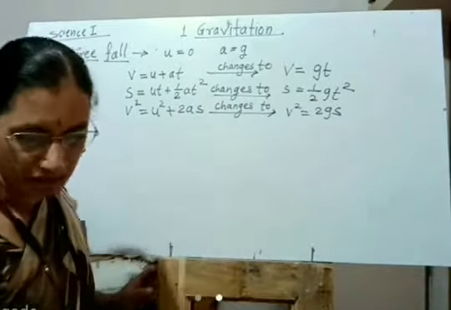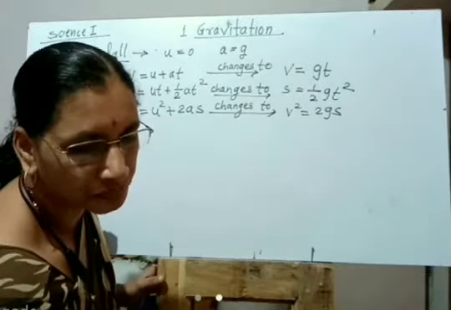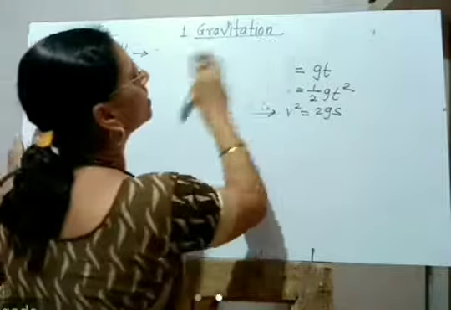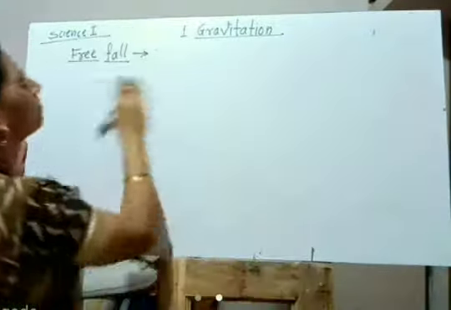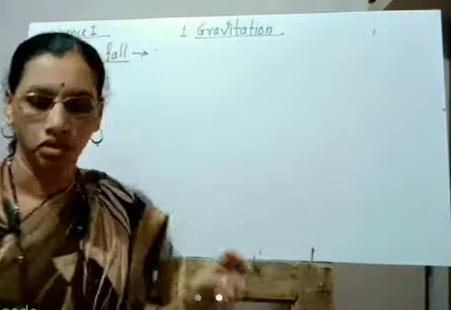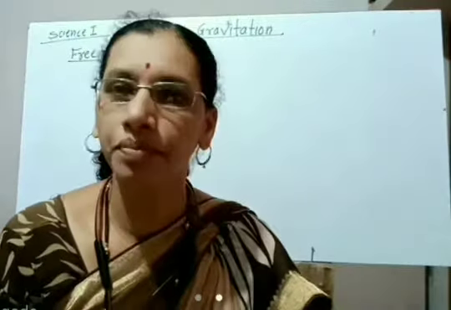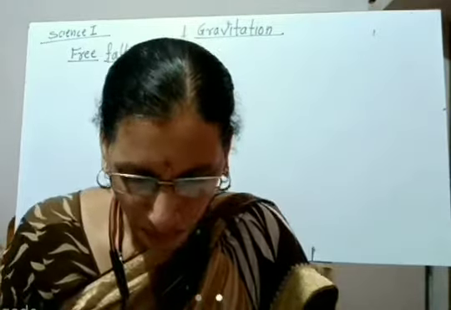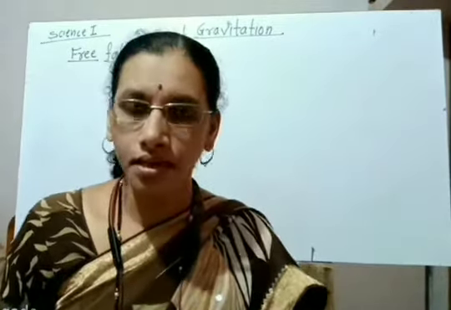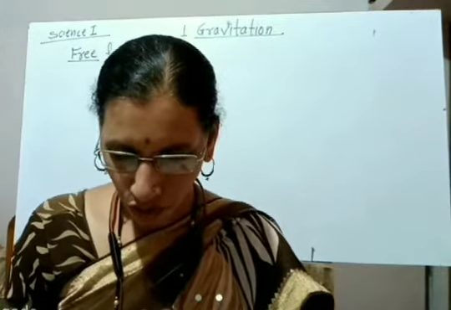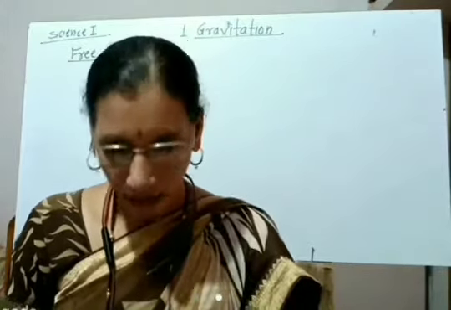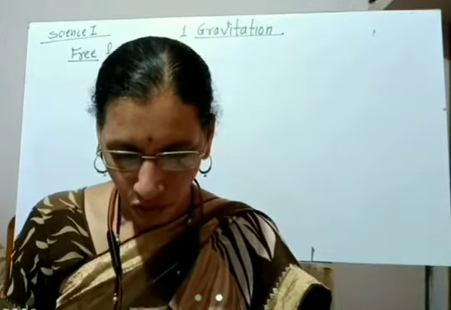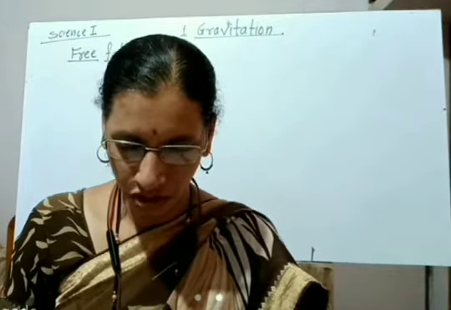Now there are some examples in your book related to free fall. We have to solve these examples. The first example, read it carefully, then we will solve it. An iron ball of mass 3 kg is released from a height of 125 meter and falls freely to the ground, assuming that the value of g is 10 meter per second square.